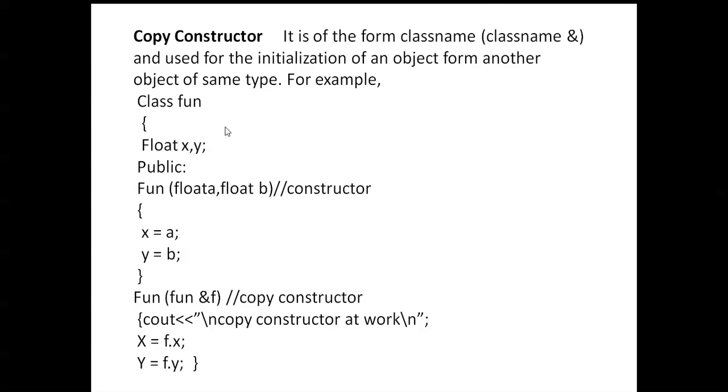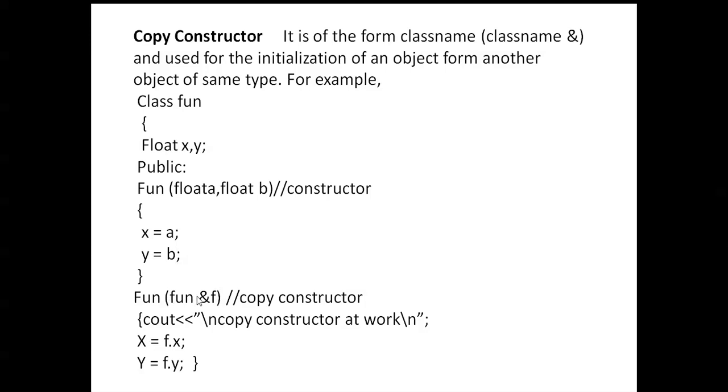For example, class fun. Class is a keyword, and the class name is fun here. Opening braces. Next, you can declare the data: float x, y. Next the function. Fun is a function; we use opening and closing braces, and between these two braces you mention the function body. Next, float a and float b. Next, opening braces, x is equal to a and y is equal to b. These two values are assigned to x and y.